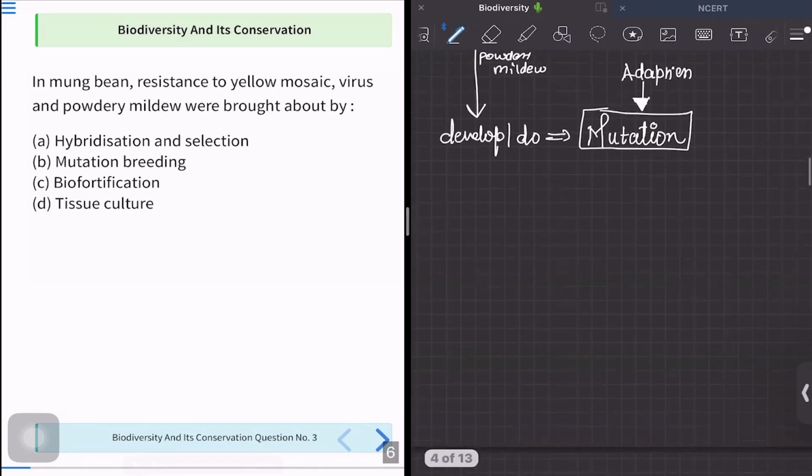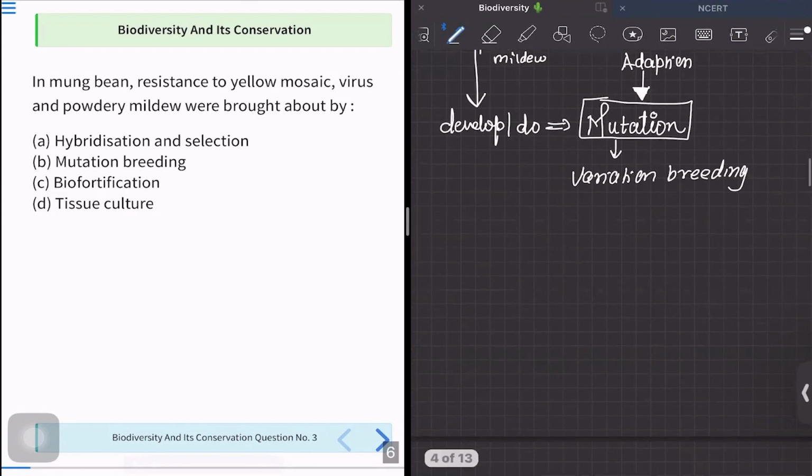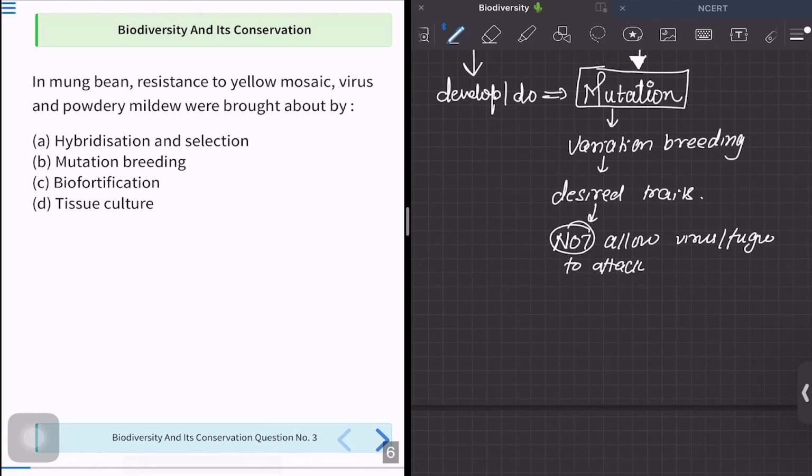It is going to cause variation breeding, such that after mutation and variation breeding, desired traits are going to be produced, which will not allow a virus or fungus to attack. It will become resistant to such virus and fungus.